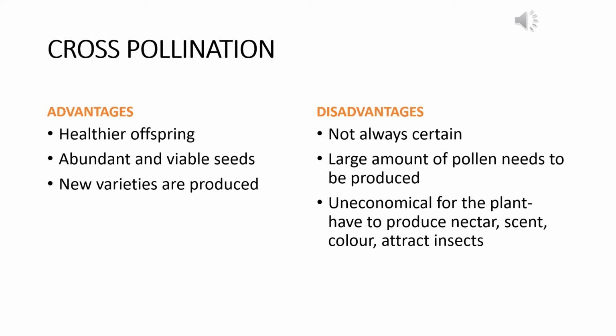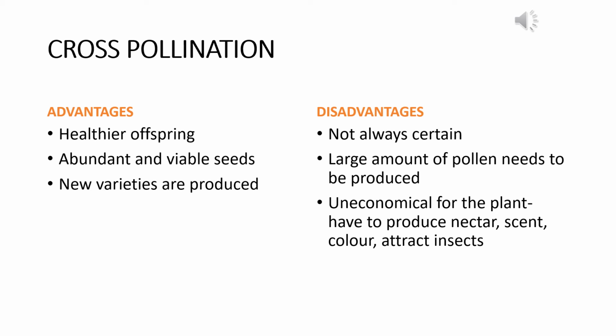Where self-pollination was just preserving the parental characters and no new variety was added, in contrast, cross-pollination involves adding of new characters with every pollination. That gives rise to more healthy offspring who are able to adapt to the environmental change if it is happening.